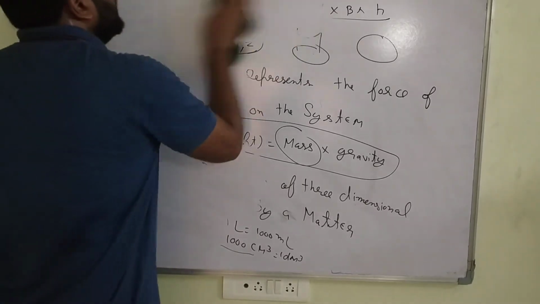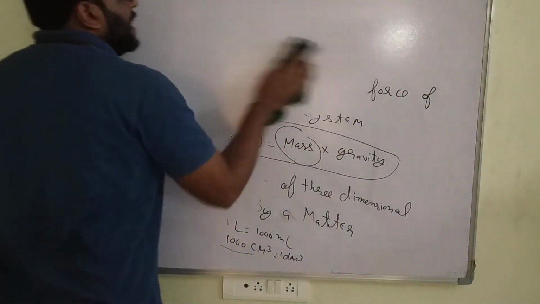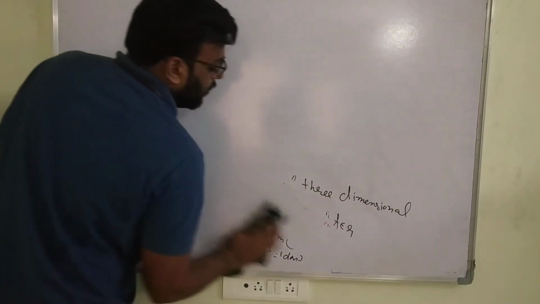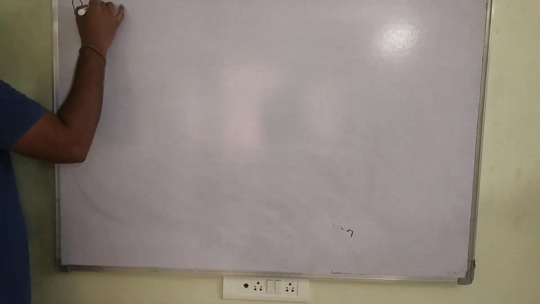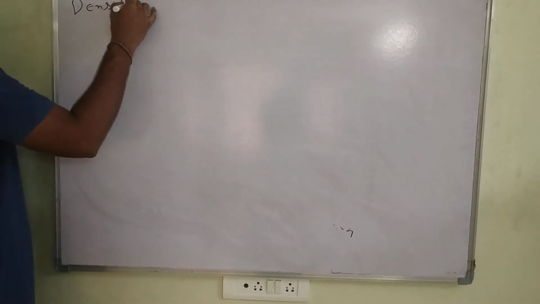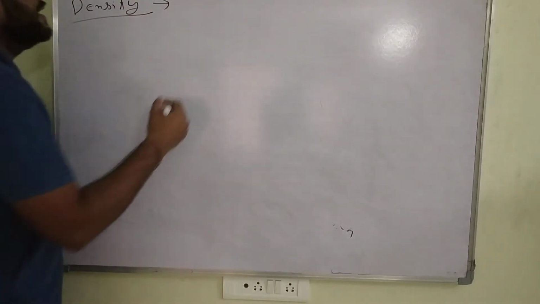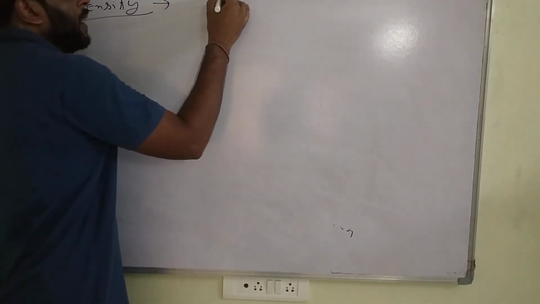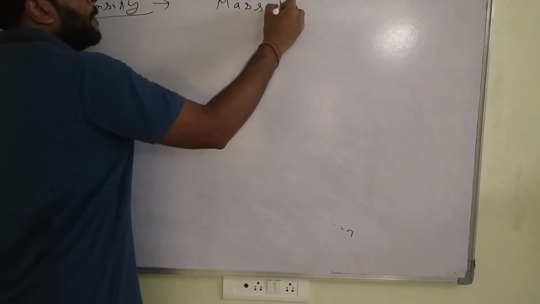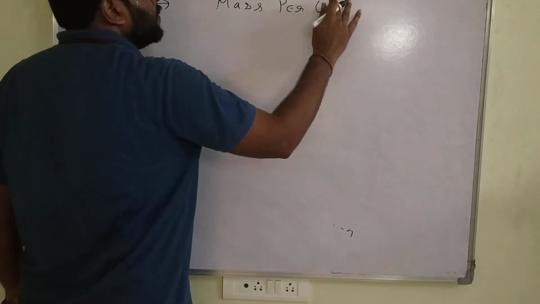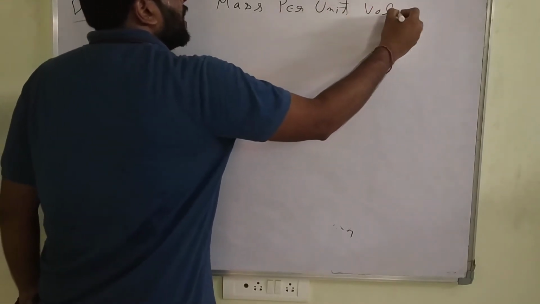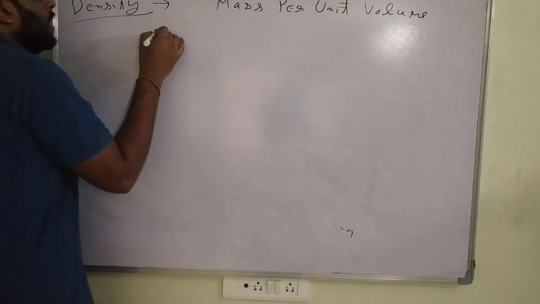What is density? You are studying in the lower standard. Density is mass per unit volume.